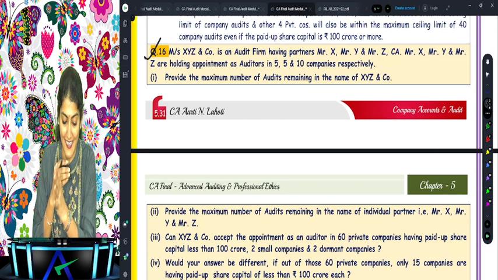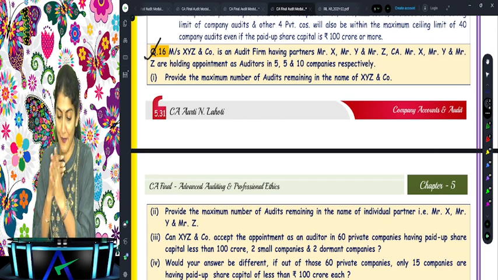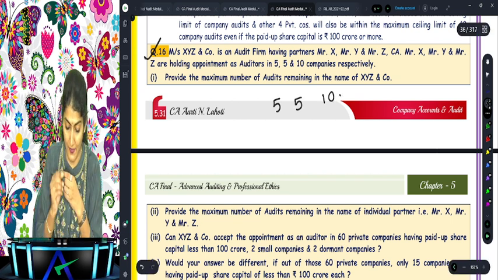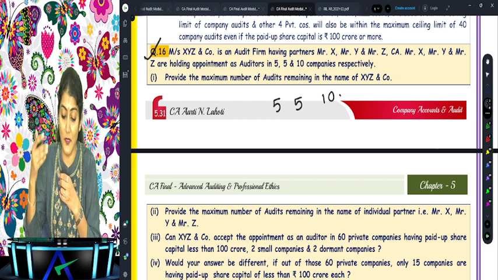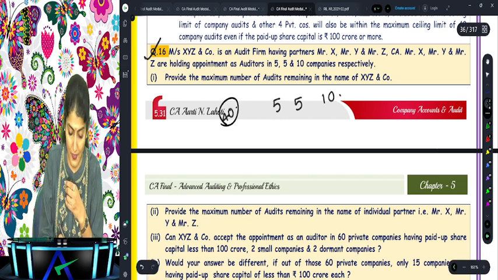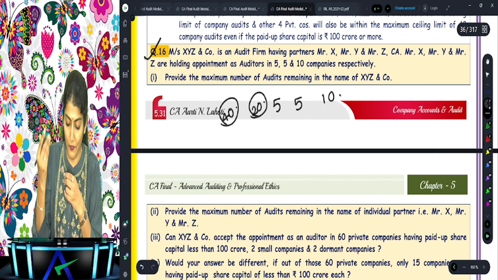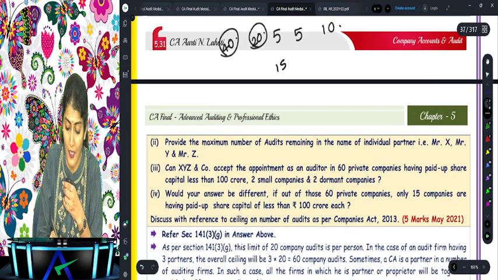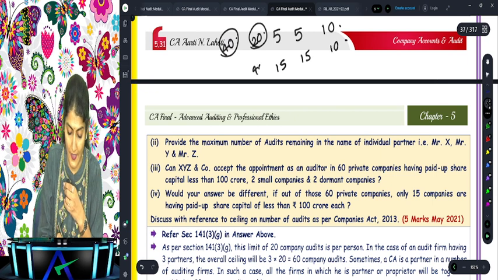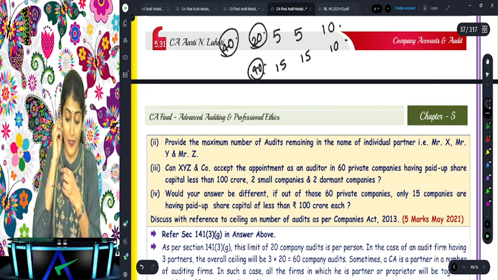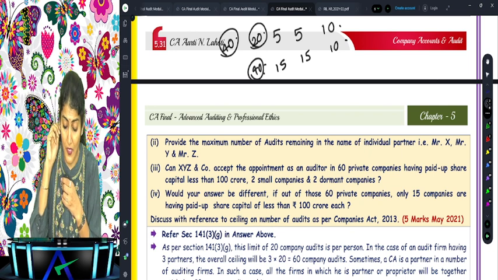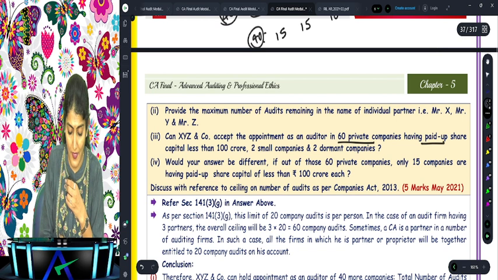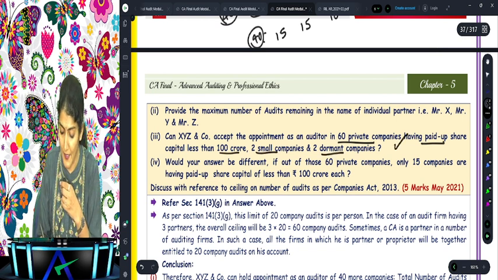XYZ and Company is an audit firm having partners X, Y and Z. What are the audits that they are doing right now? 5, 5 and 10 audits. Provide the maximum number of audits which are remaining in the name of XYZ. 40, because right now they are doing the audits of 20 companies. Then what are the audits remaining in the name of the individual partners? 15, 15 and 10. That is again the breakup for the 40. Then, can XYZ and Company accept the appointment as an auditor in 60 private companies having paid up share capital of less than 100 crore, 2 small companies and 2 dormant companies?